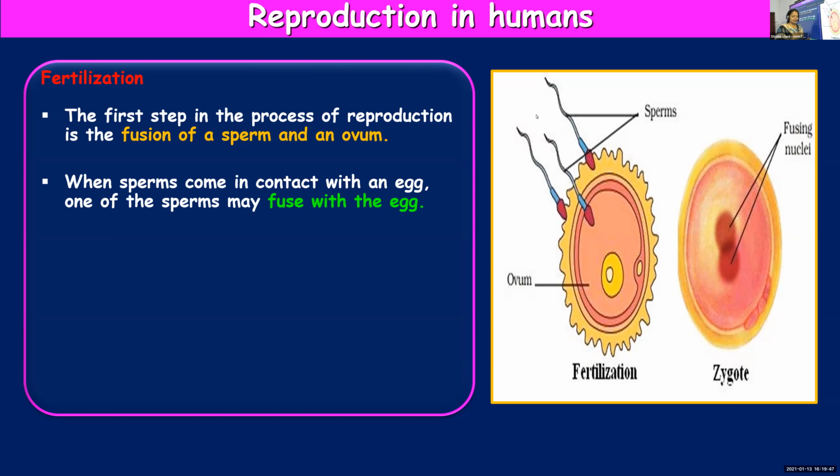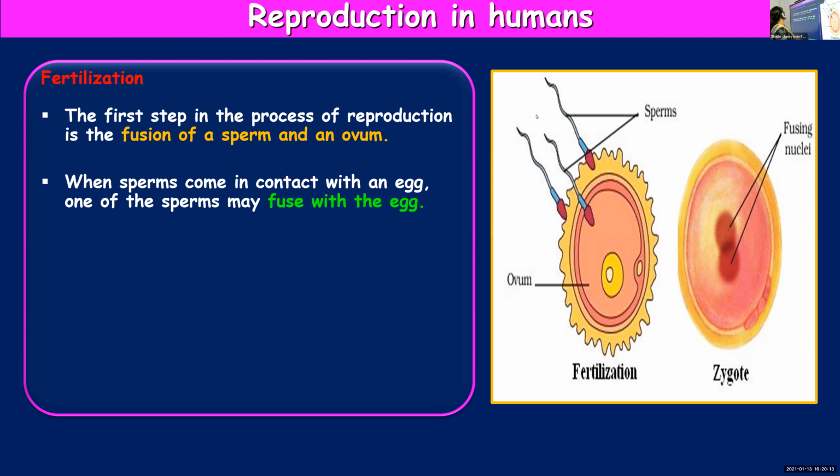In normal cases only one egg will be released by the female ovary every month, but sometimes more than one egg can be released. In such a case, if 2 eggs are released, 2 sperms will get a chance to fuse. But with a single egg, only one sperm will get a chance to fuse.